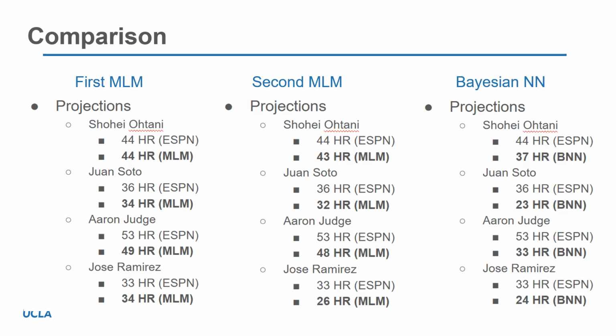A comparison of all the models against ESPN's shows that the multi-level model that used historical and recent trends of home run rates was the best predictor, yielding the closest results to ESPN's. The multi-level model that used exit velocity and age falls short, likely due to overestimating player decline based on age. Aaron Judge and Jose Ramirez showed the largest gap between predicted home runs and ESPN's predictions.